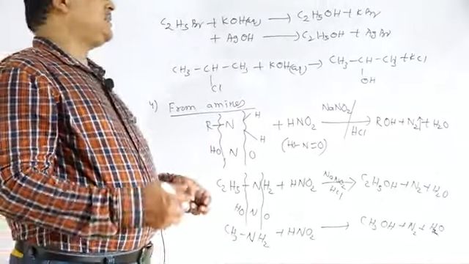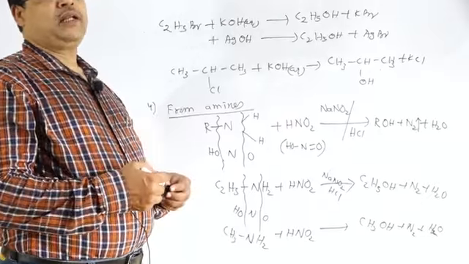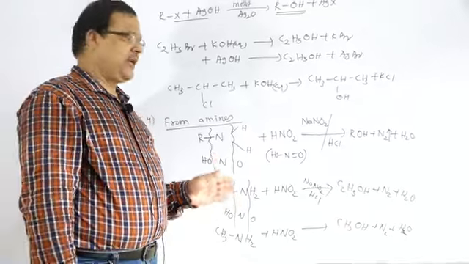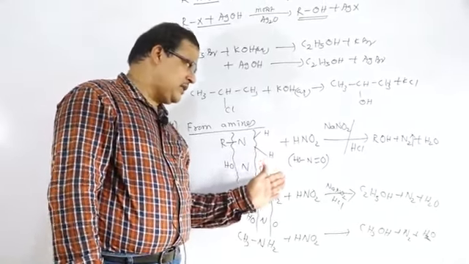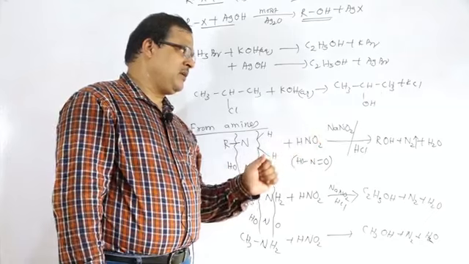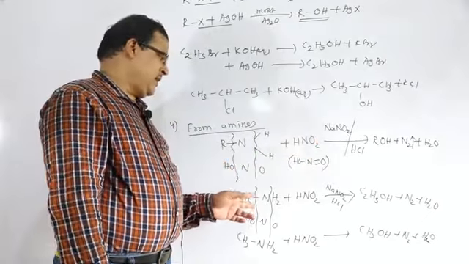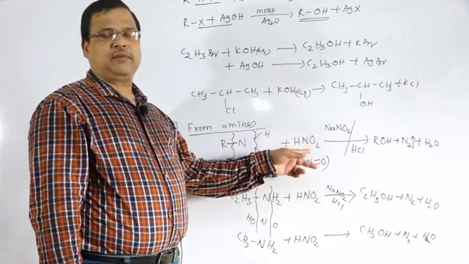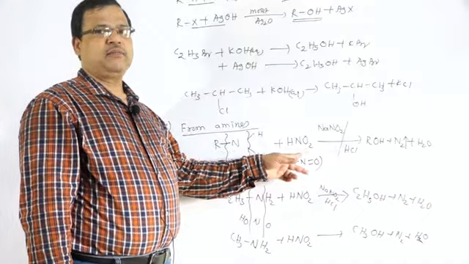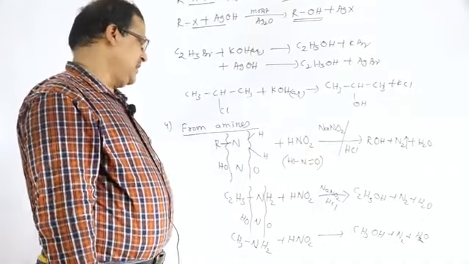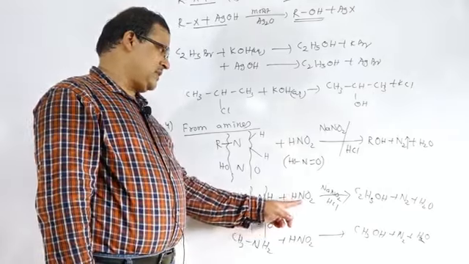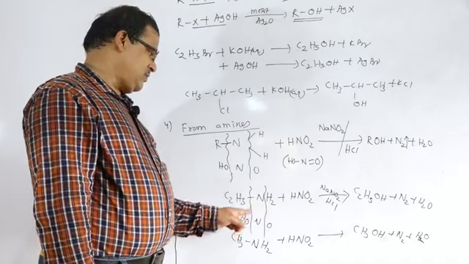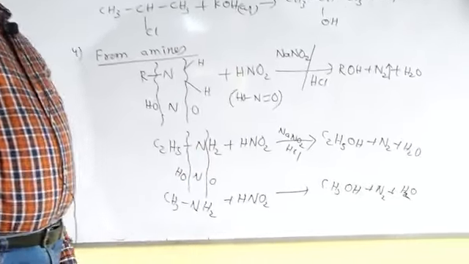So from amines, particularly primary amines, when primary amines are treated with nitrous acid, there is the formation of alcohol with the release of nitrogen gas. This nitrous acid is not kept in the laboratory, but can be prepared immediately whenever required by the addition of sodium nitrite with HCl. So C2H5NH2 with nitrous acid gives C2H5OH plus N2 plus water. That is the formation of alcohols.